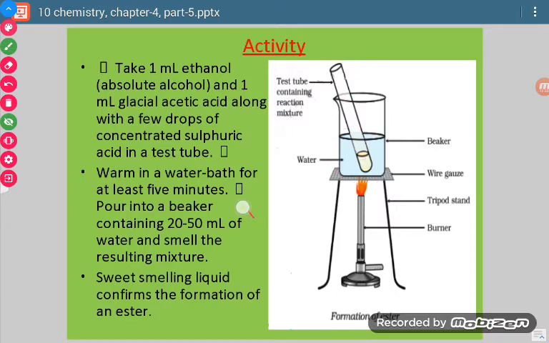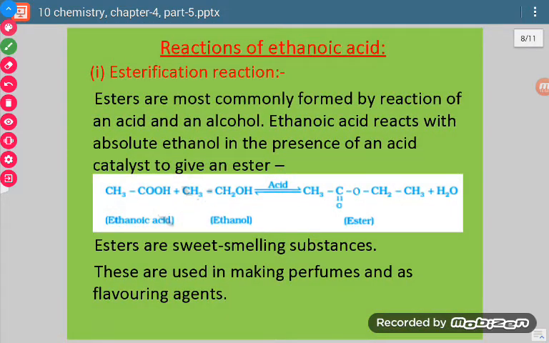We will take a beaker with a little amount of water, and then we pour the liquid from the test tube into that. Suppose we observe a sweet smelling liquid, then it means there is formation of ester. So sweet smelling liquids are esters. Now let us come to reactions or chemical properties of ethanoic acid.